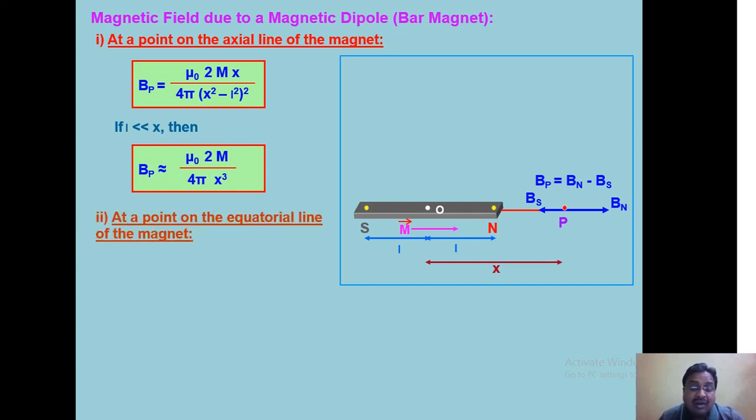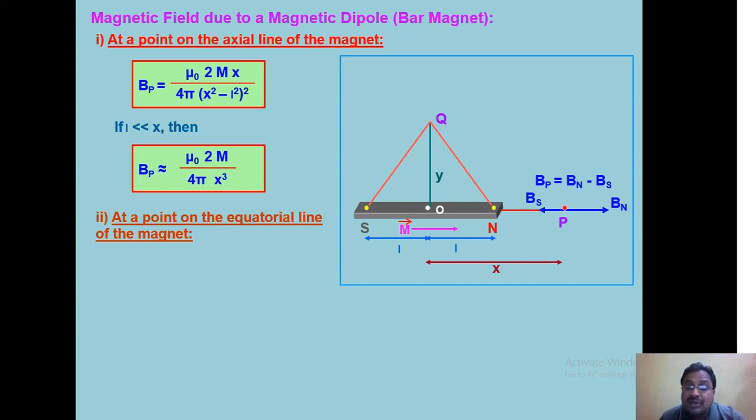In a similar way, we will go for deriving what is the magnetic field at a point lying on the equatorial line. Equatorial line is the perpendicular bisector. It is OQ. It bisects the bar magnet into two equal halves. Q is at a distance y from the center. You see both the poles are situated at what distance? You know, ON or OS is L.